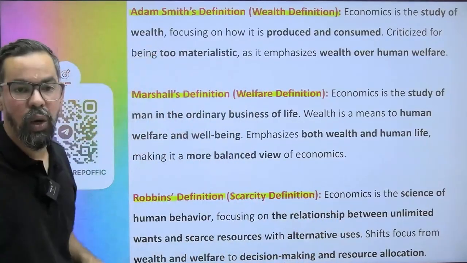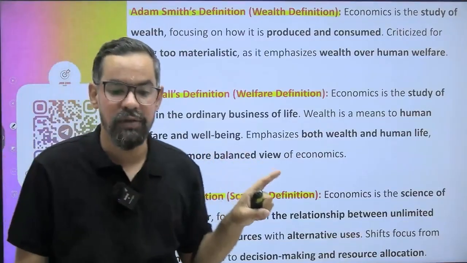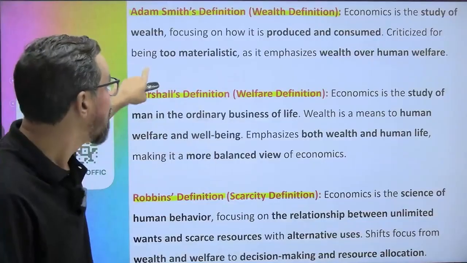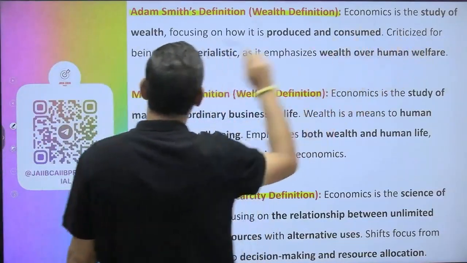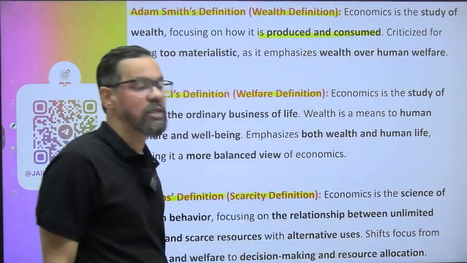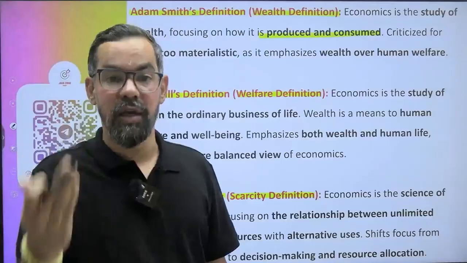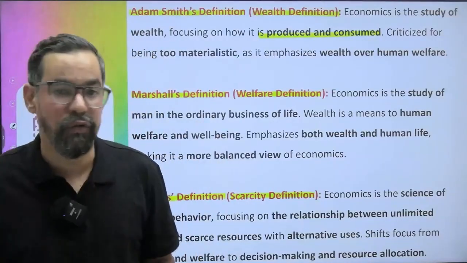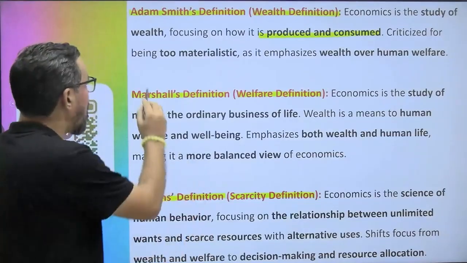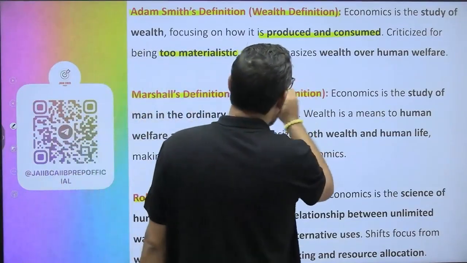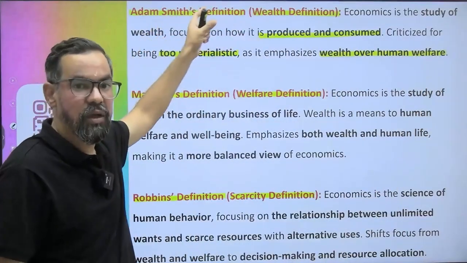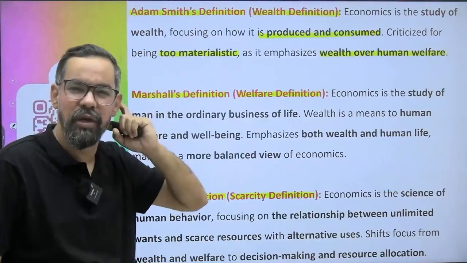Okay? So Adam Smith is generally known as the father of modern economics. He came up with a book called Wealth of Nations, 1776, right? So economics is the study of wealth, focusing on how it is produced and consumed. How people generate wealth and how they consume it. That entire study is part of economics as per Adam Smith. It got criticized for being too materialistic, as it emphasizes wealth over human welfare, right?